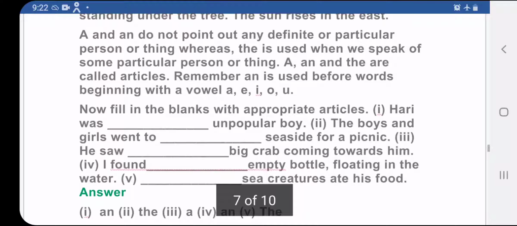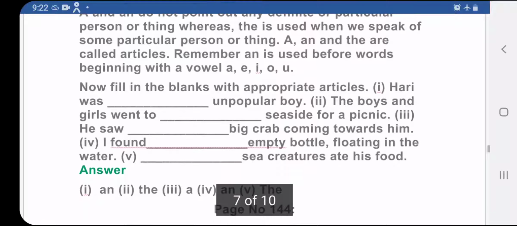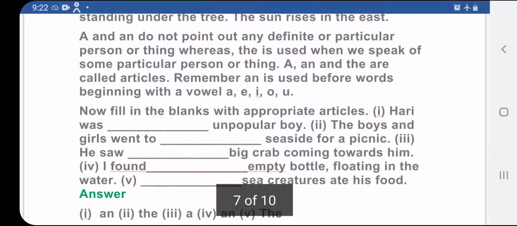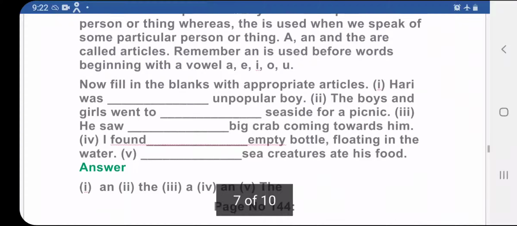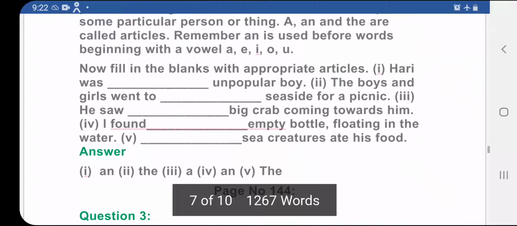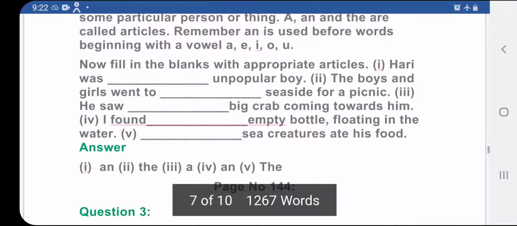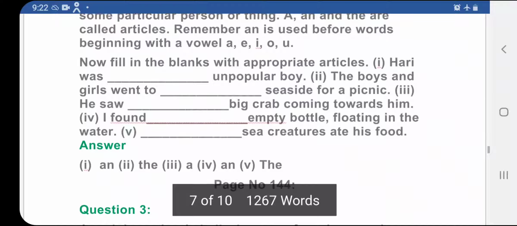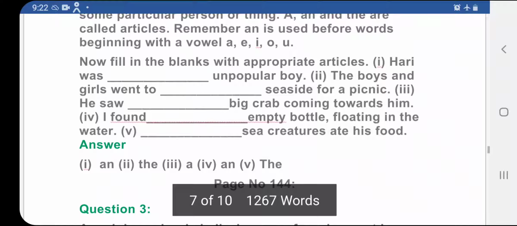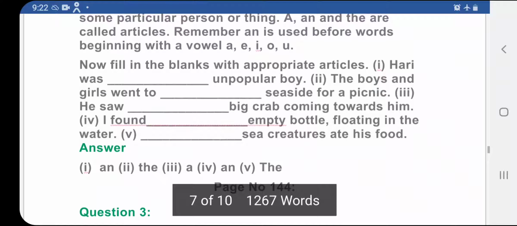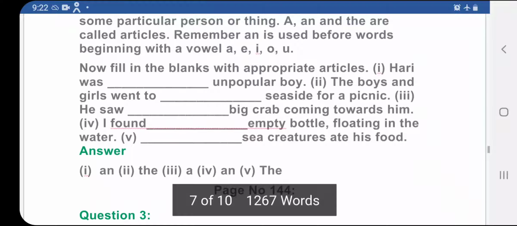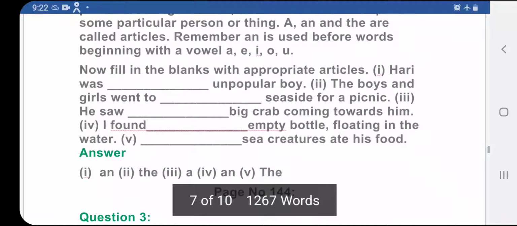What are A, E, I, O, U? They are vowels, okay? And to the words beginning with these letters, you should add an. Now fill in the blanks with appropriate articles. Hari was dash unpopular boy. An unpopular boy, because can you see the word unpopular? Unpopular begins with U and U is a vowel. Okay, so we will write an unpopular. The boys and girls went to the seaside for a picnic.